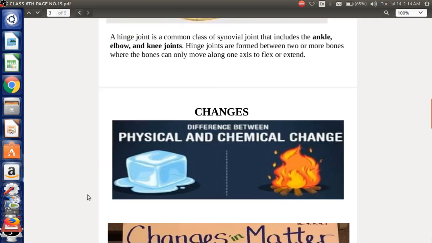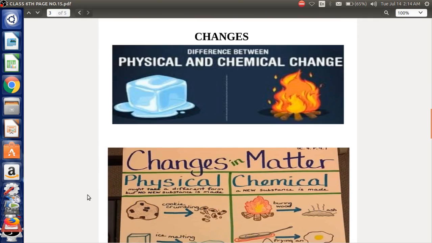Moving ahead, we have the different types of changes, that is the physical and chemical changes. So physical, as the word suggests here, is the change in the state. Like if you can see here, if we take out the ice from a freezer and keep it outside, we observe that it starts melting and soon it gets converted into a liquid. But again, if we keep that liquid water back in the freezer, it again gets converted into ice. So the substance which we originally had, ice, got converted into water, but again we are getting back our ice.